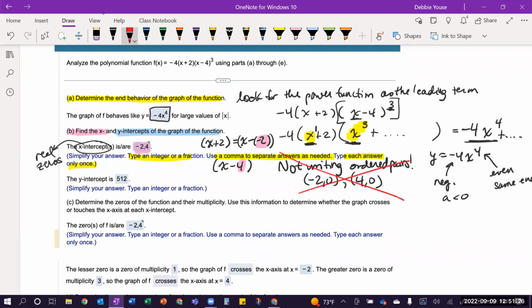And I see a lot of students make that error because they don't read, or sometimes they do read, but they don't understand the instructions when it says type an integer or fraction, use a comma to separate this. And maybe in a different section that you've already had prior to section 5.2, maybe you did write the x-intercepts as ordered pairs because maybe that's what those instructions said.